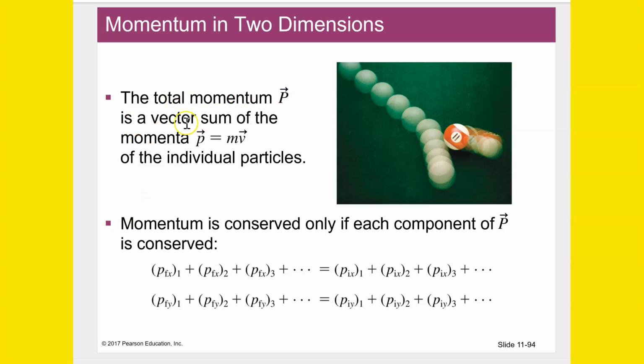All right, the total momentum, P, is a vector sum of the momenta of the individual particles. Momentum is conserved only if each component of P is conserved. Okay, so here's a little mathematical description of that.